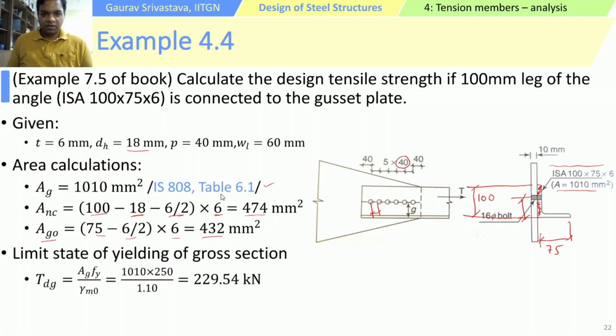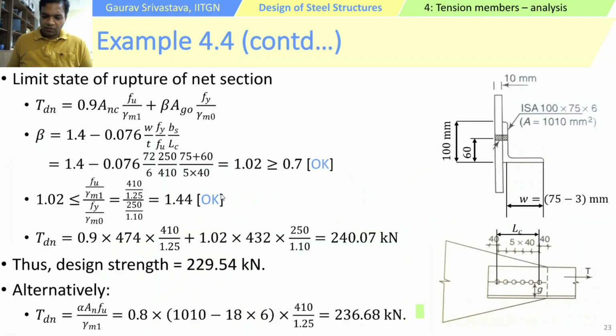So if we check now the limit state of yielding of gross section, right? So that will be simply gross area times Fy by gamma m naught. So that comes out to this. So this is the design tensile strength in case of yielding of gross section limit state. So that is 229.54. Now if we consider the limit state of rupture of net section, so in this case, since it is an angle section where one leg is connected, one leg is not connected, we have to consider the effects of shear lag.